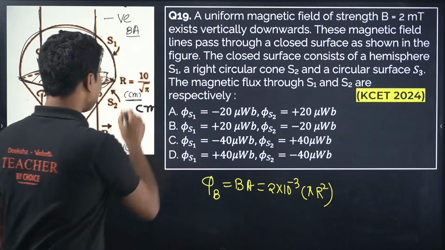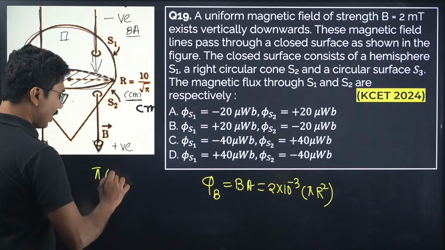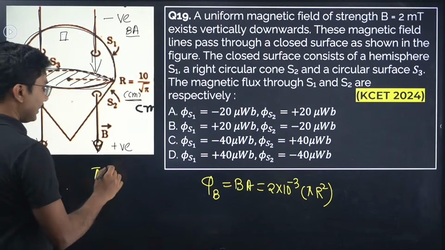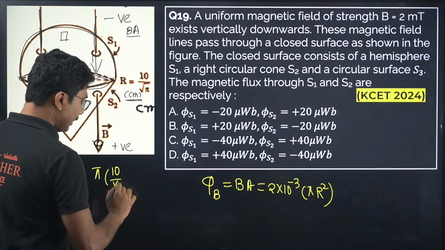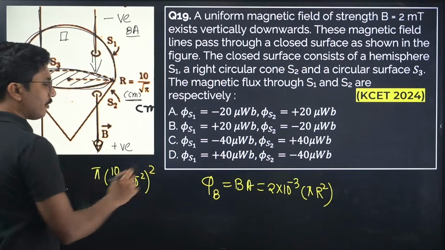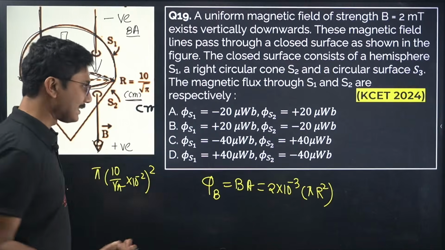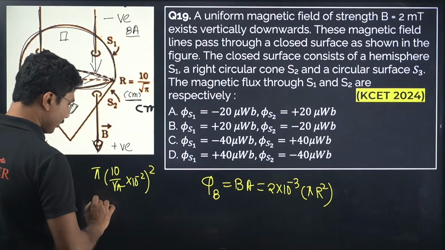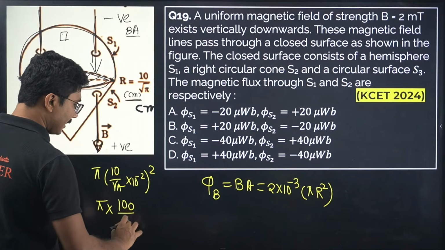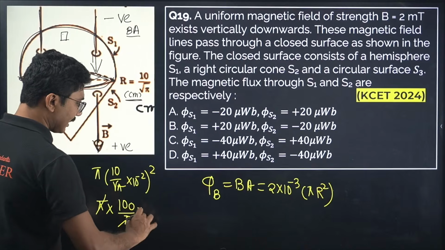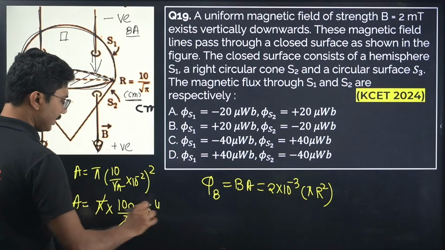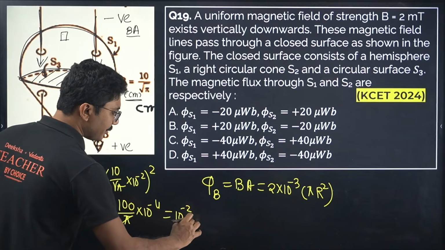Okay, pi r square is pi into, r is 10 by root pi, squared. Now it is given in centimeter, that means 10 to the power of minus 2, whole square. Okay, centimeter to meter conversion is necessary, otherwise you will not be able to solve it. So pi into 100 divided by pi cancels, and 10 to the power of minus 4. So area actually turns out to be 10 to the power of minus 2 meter square.